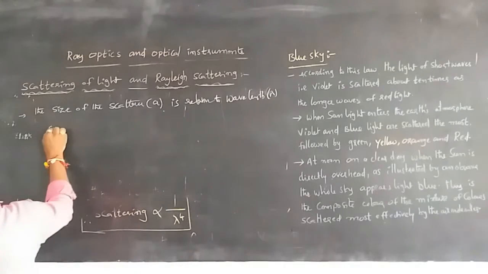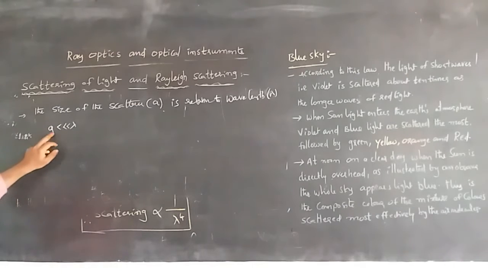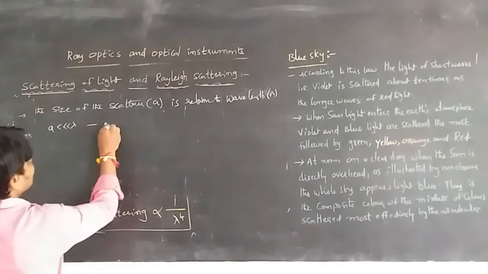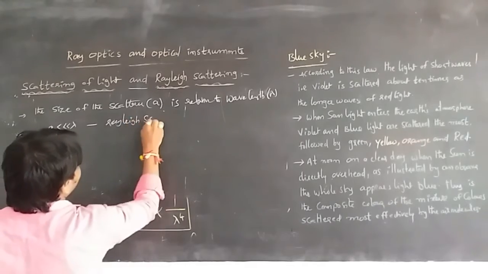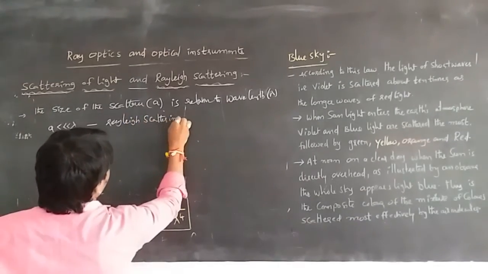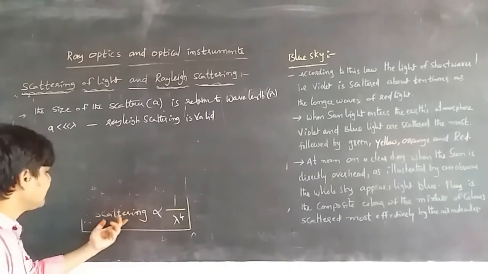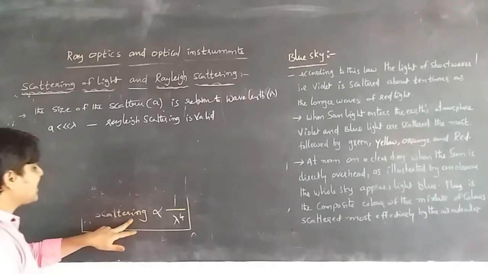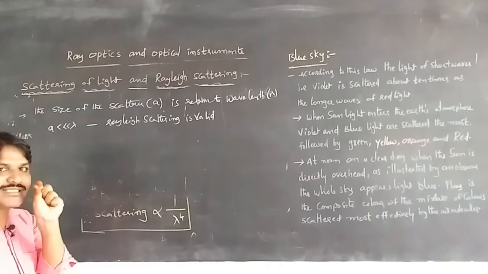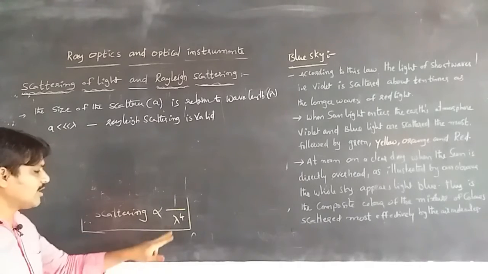So when a is less than lambda, meaning the scatterers, the particles, are small compared to the wavelength, then Rayleigh scattering is valid. According to the scattering being inversely proportional to 1 by lambda power 4, if the scattering particles are very small in size compared to the wavelength, then Rayleigh scattering is valid according to this formula.